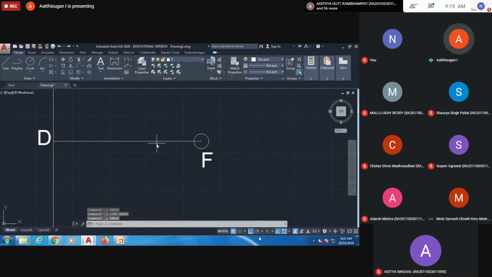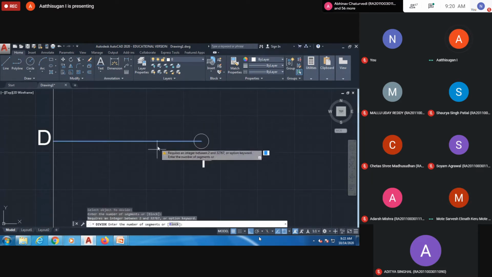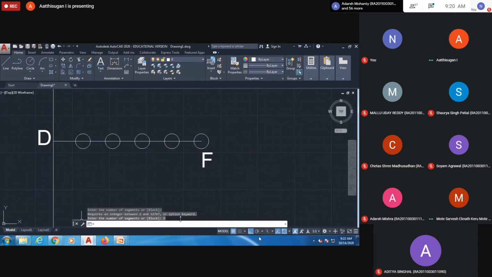Or else better, divide this line into 5 equal parts. The ratio is 3/2, so divide it into 5 segments, because 3 plus 2 is 5. Select this line, enter, how many segments? 5 segments. Now each is 10 mm. From here up to here is the vertex point: 10, 20, 30. So this is the vertex point.